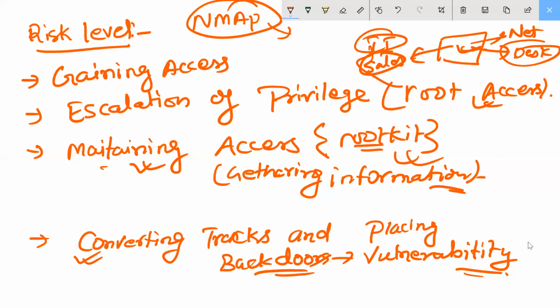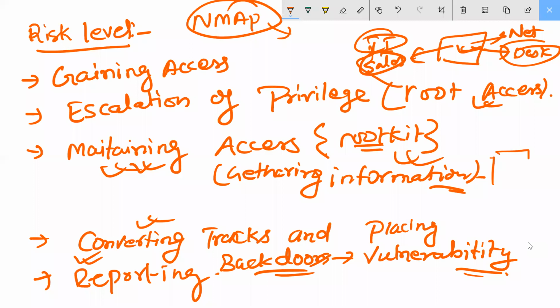After completing this, next comes your reporting part. After that, everything you have got with the help of this point and this point, then reporting. This is the complete ethical hackers methodology to create an attack on the organization. Understood? Clear?